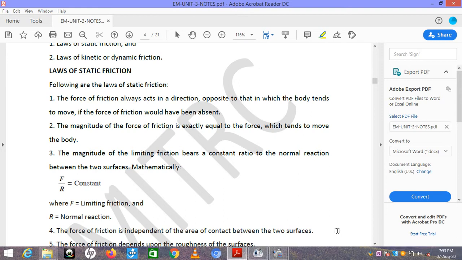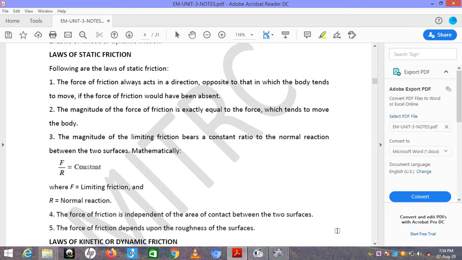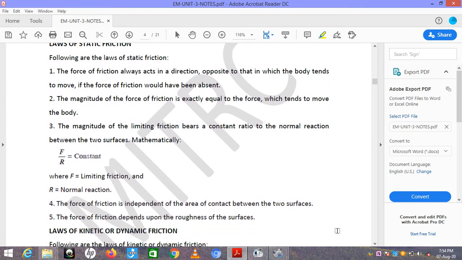Normal reaction, as I discussed earlier, acts when the surface is inclined at any angle, then the plane or surface will exert a normal force in perpendicular direction, and this is called the normal reaction. The force of friction is independent of the area of contact between the two surfaces. Means the force of friction is independent of the area of contact between the two surfaces. The force of friction depends upon the roughness of the surface.